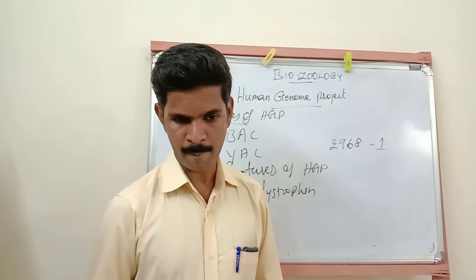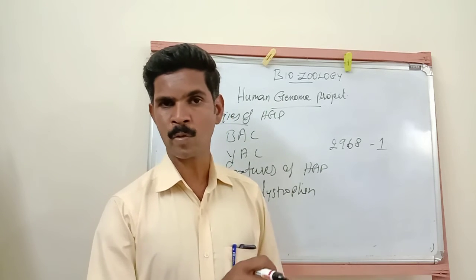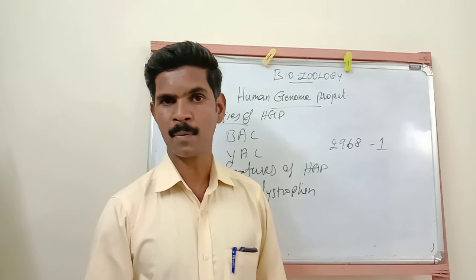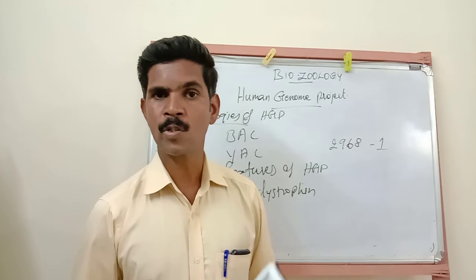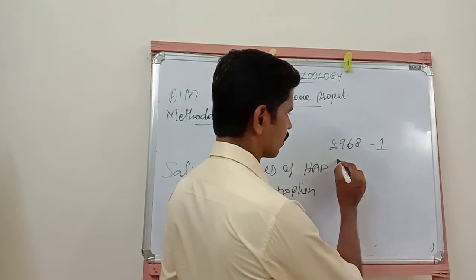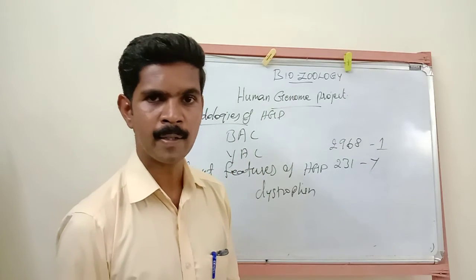Then the Y chromosome, I already told you, the 13th chromosome and the Y chromosome consist of very few genes. Here, the Y chromosome consists of only 231 genes. Hope you understood this point.